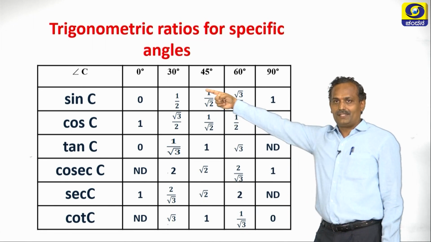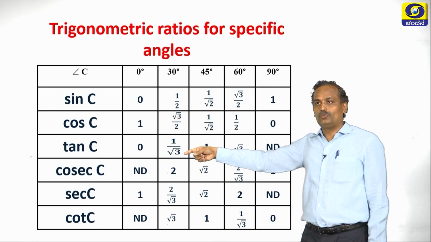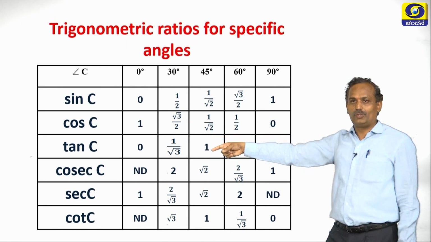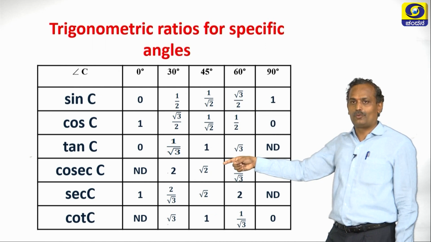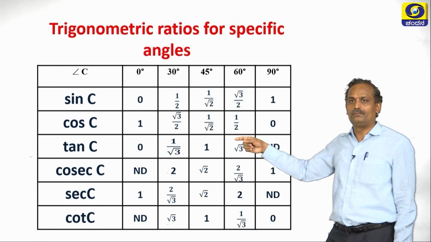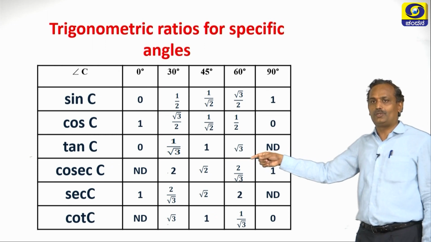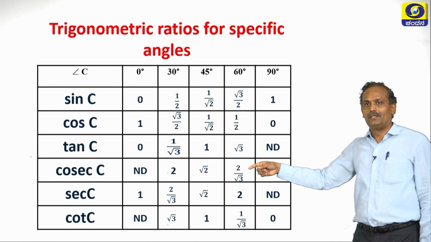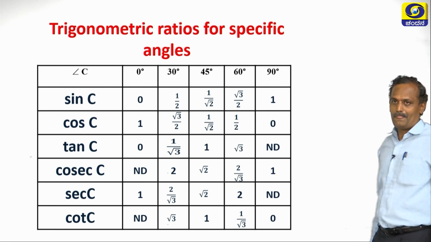Now cosecant 30 degree is 1 by 1 by 2, it is 2. Cosecant 45 is the inverse of 1 by root 2, which is root 2. Cosecant 60 is the inverse of root 3 by 2, which is 2 by root 3. Cosecant 90 is 1 by 1, which is 1.